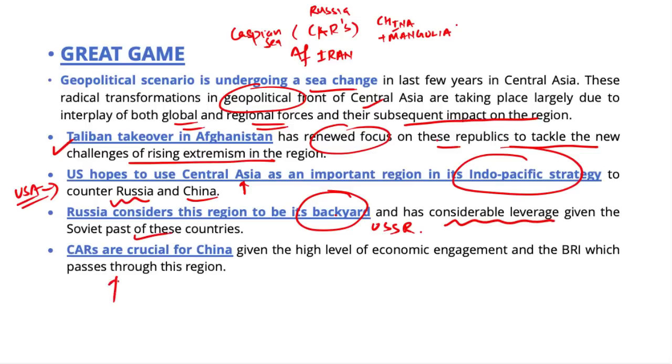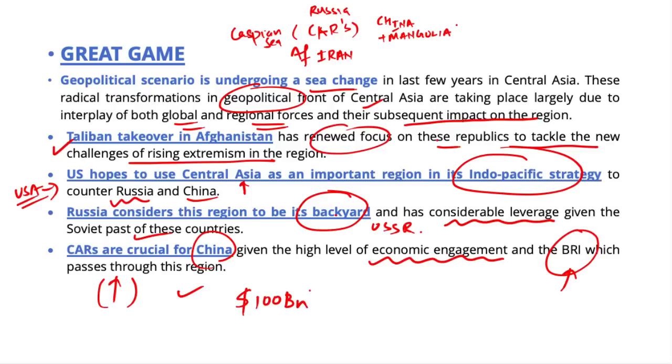Further, the Central Asian republics are also crucial for China given the high level of economic engagement and the Chinese ambitious Belt and Road Initiative, which passes through the region. China has been actively engaging in the region, and bilateral trade between these countries and China amounts to close to $100 billion by now.